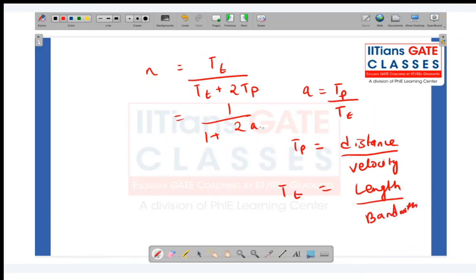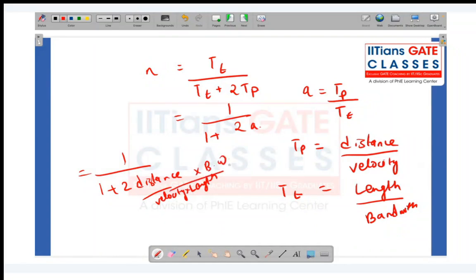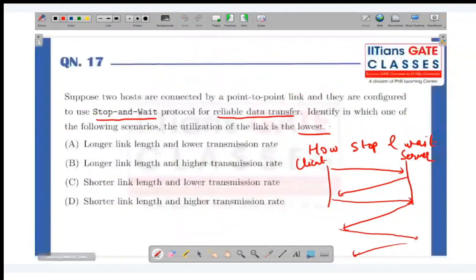Okay, so it will be like tp by tt. So let's put over here, so it will be like 1 by 1 plus 2 into distance by velocity divided by then length will come here, and then bandwidth will come here. Okay, so let's see the options.